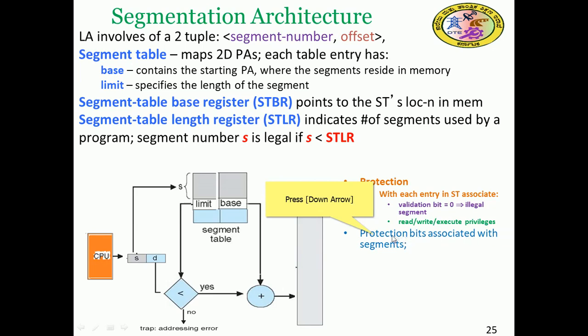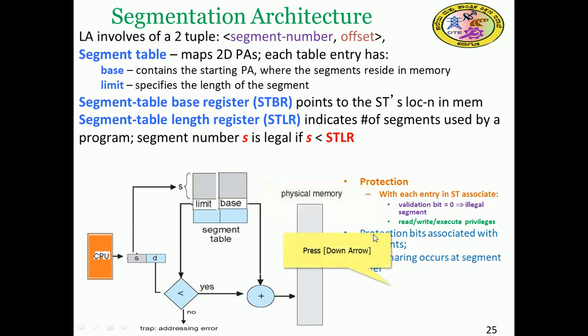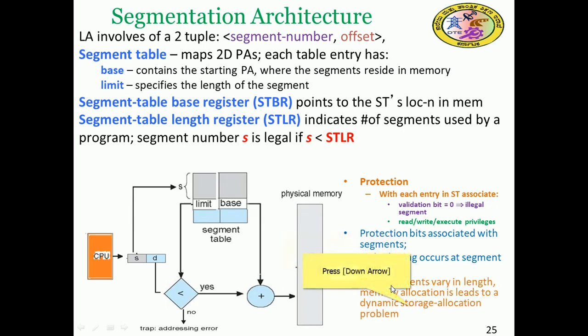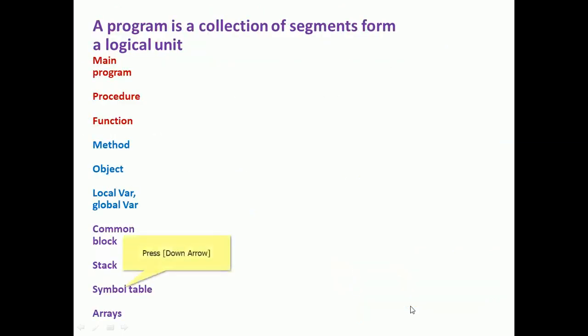Code sharing occurs at the segment level. Since segments vary in length, memory allocation leads to the dynamic storage allocation problem.